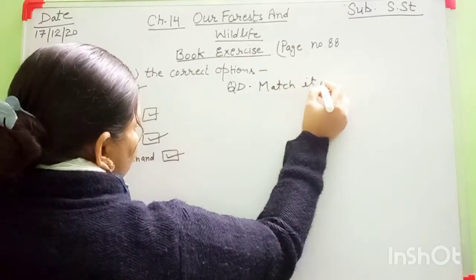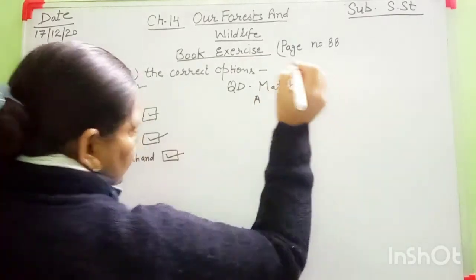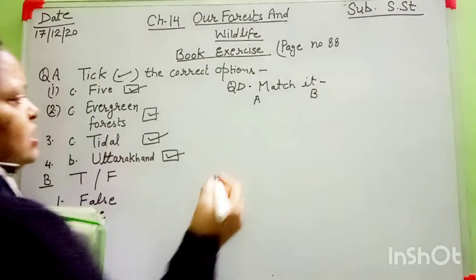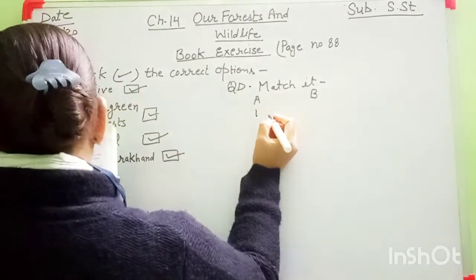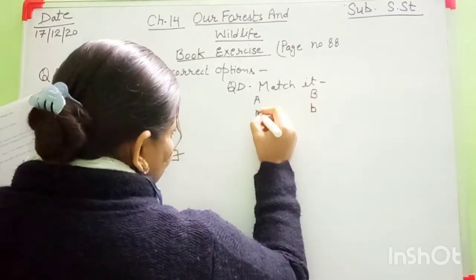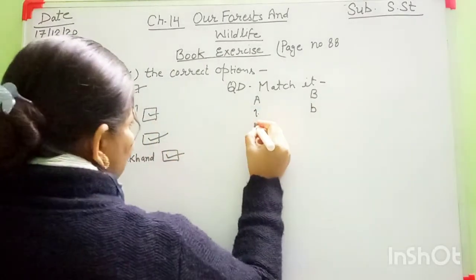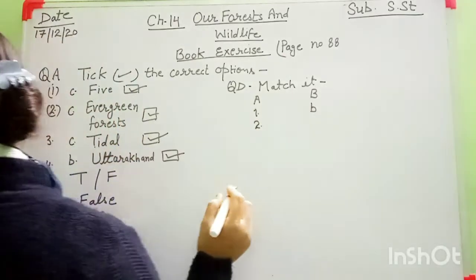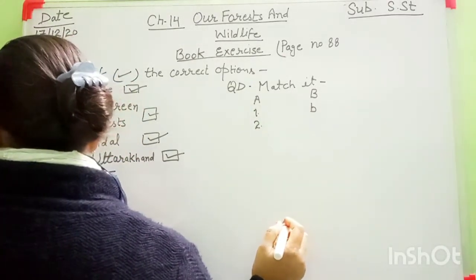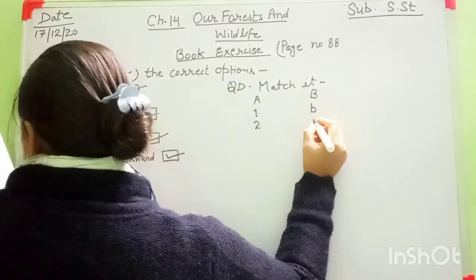According to your book, this is A column, this is B column. Okay. The Jim Corbett National Park, where is it situated? Tell me student, it is situated in Uttarakhand. So everyone mention number 1 B. Then second is Kaziranga National Park. Kaziranga National Park is famous for rhino and it is situated in Assam.